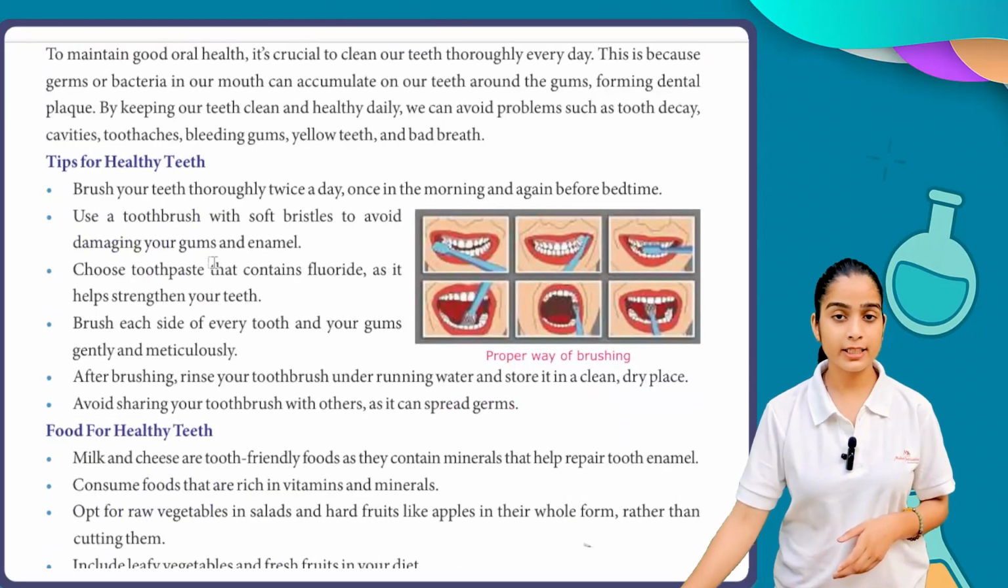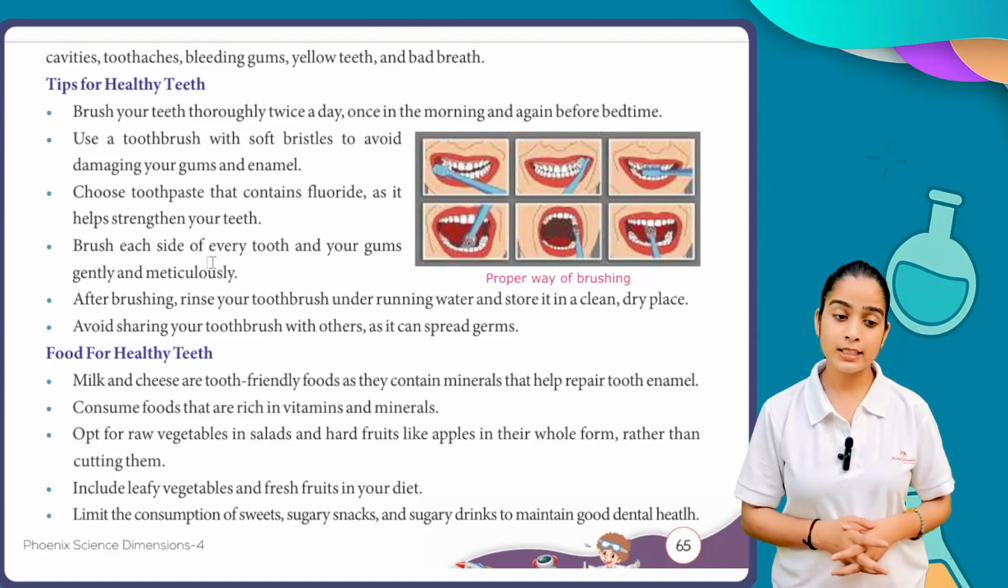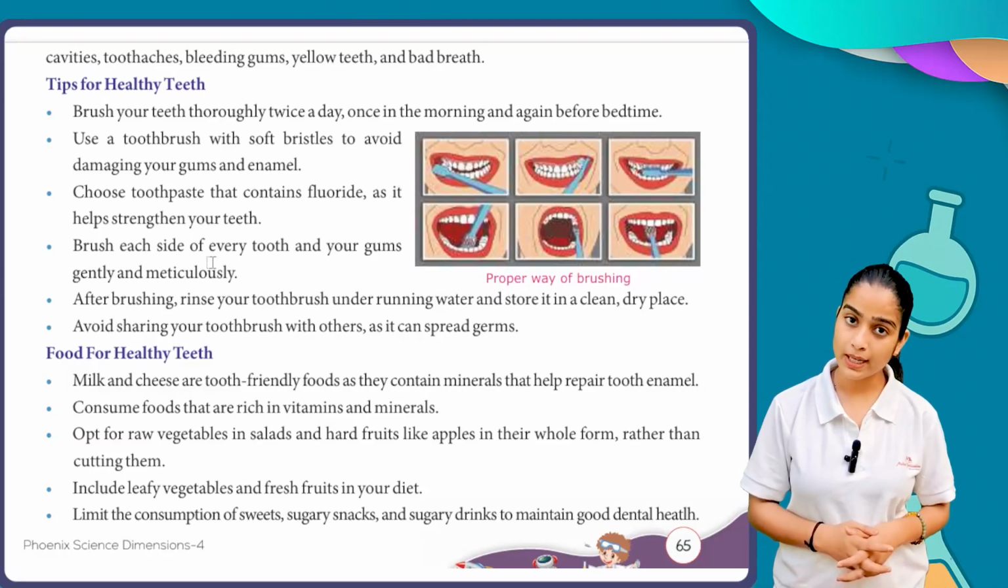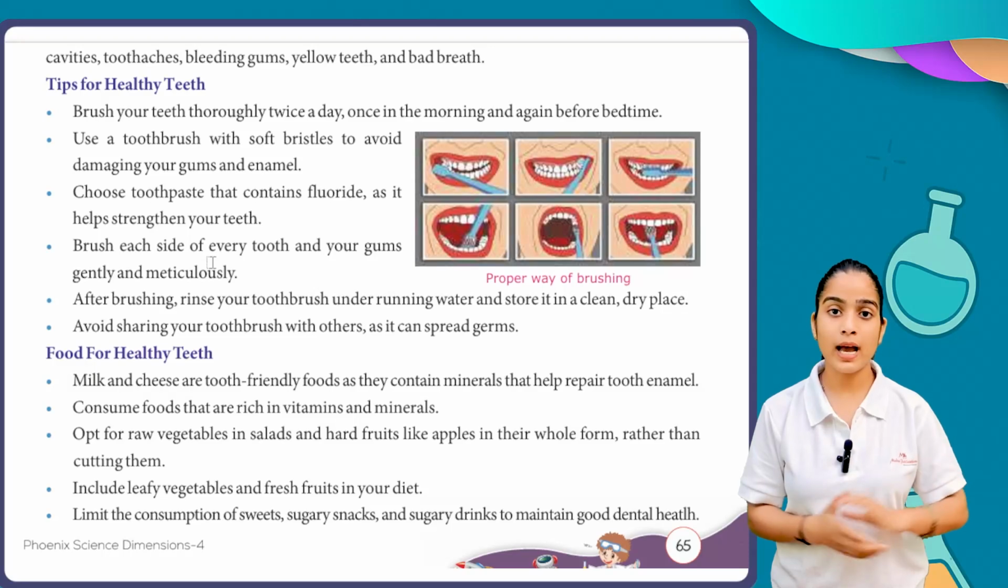Now, tips for healthy teeth. What are the things we have to keep in mind so we can have healthy teeth? Brush your teeth thoroughly twice a day, once in the morning and again before bedtime. So you have to brush two times in a whole day, one in the morning and one at night.